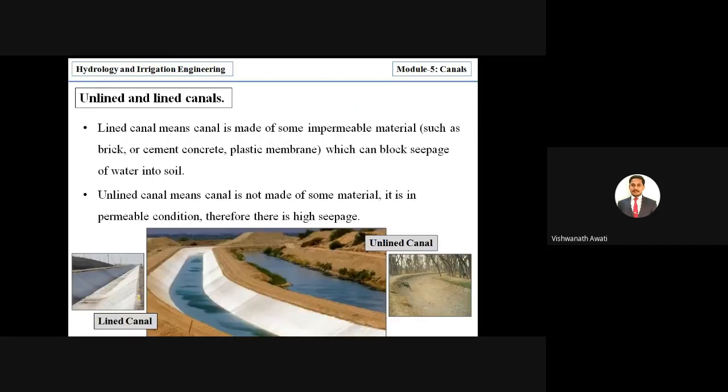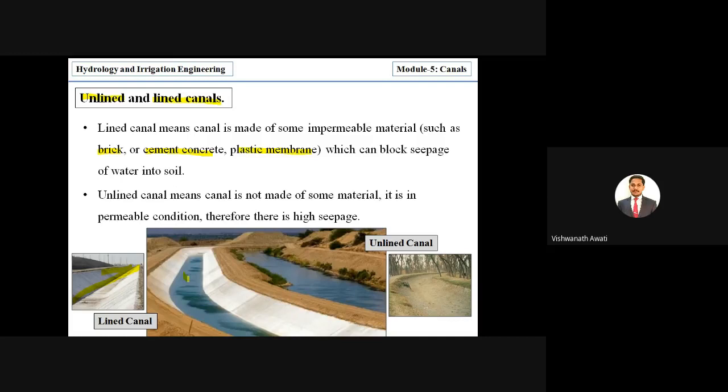Then we'll go for unlined and lined canals. By the name only you can understand: unlined means it is not lined by a permanent or impermeable membrane. Then these are the lined canals. From the image you can see it is without water. It is lined with an impermeable membrane, or you can call it concrete. Impermeable membrane examples are masonry work of brick, cement concrete, or plastic membrane, covering the bed as well as side slope.